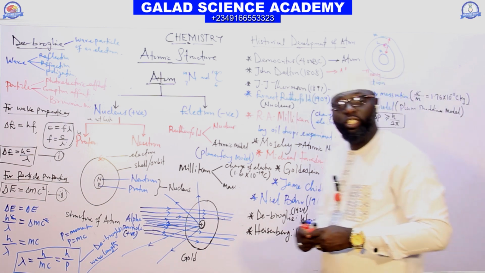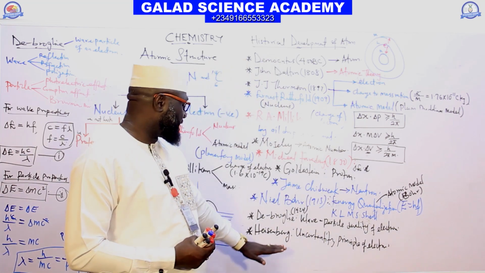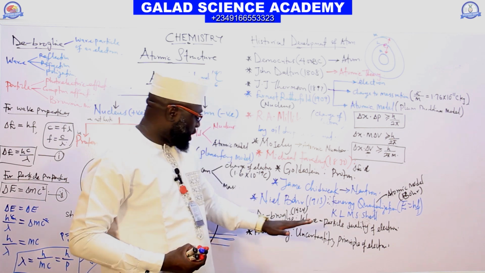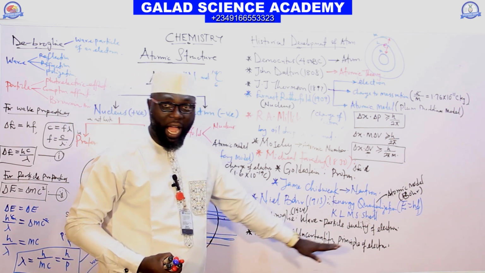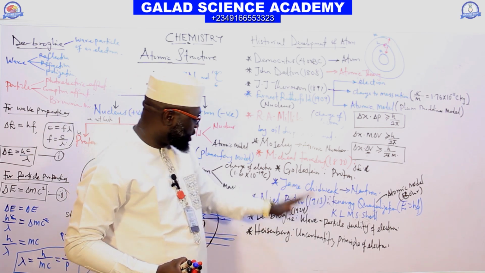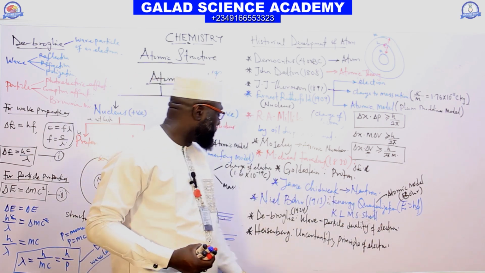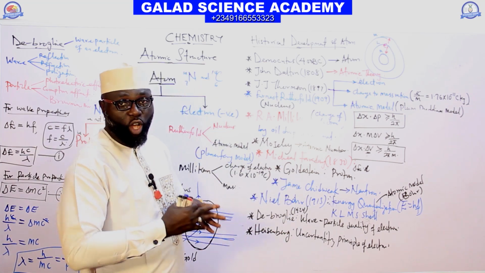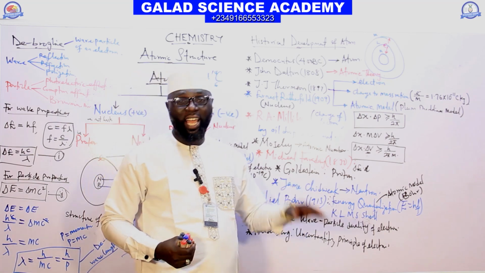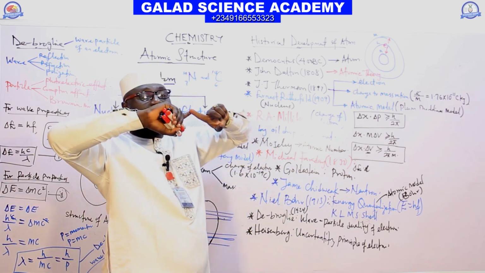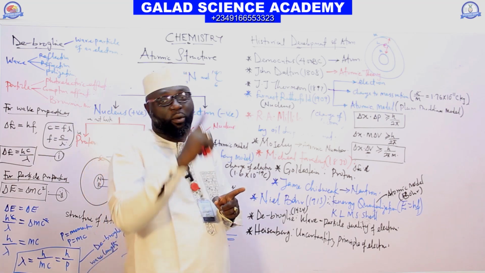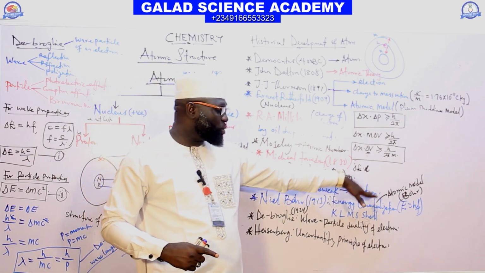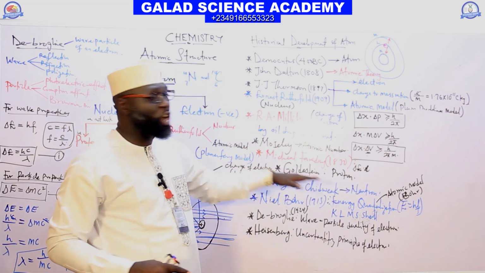So just have it at the back of your mind that Heisenberg discovered the uncertainty principle of an electron. The de Broglie discovered wave particle duality of an electron. We have Bohr, who discovered the energy quantization of an electron, and also the Bohr model, which explained the one electron system of hydrogen spectrum. James Chadwick discovered the neutron, while Goldstein discovered the proton.